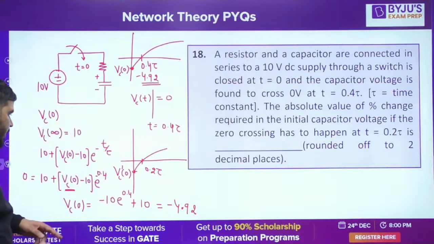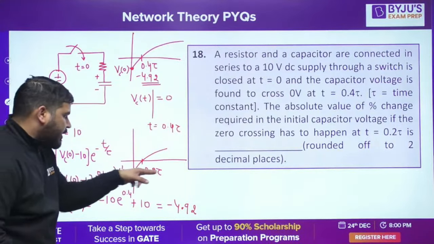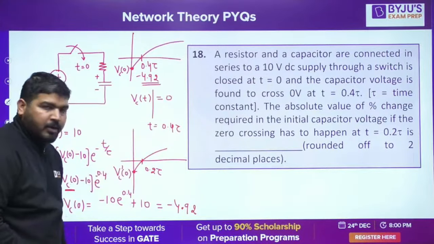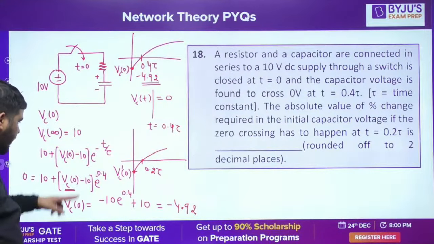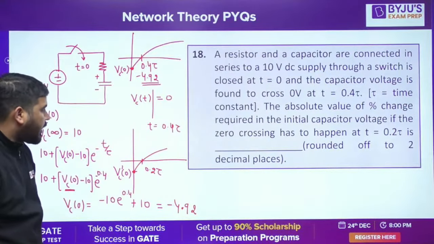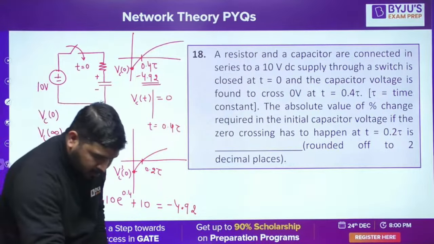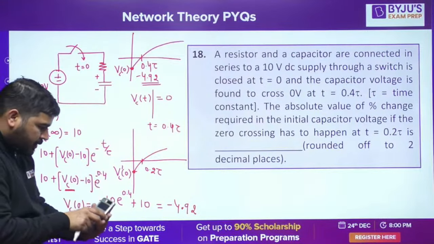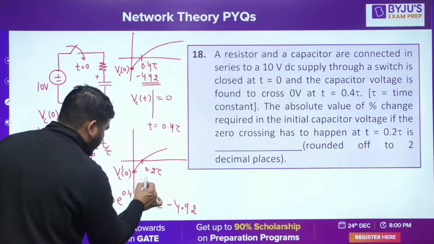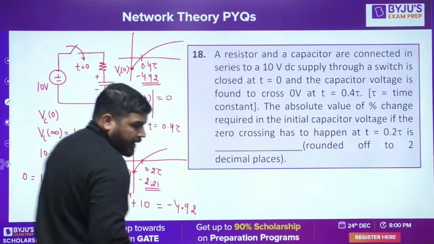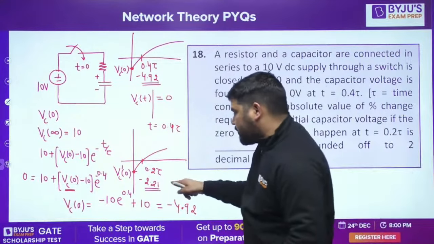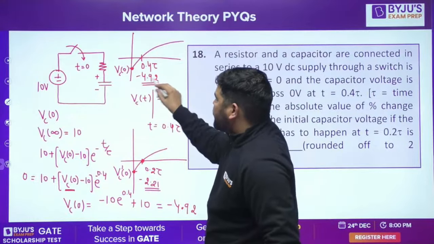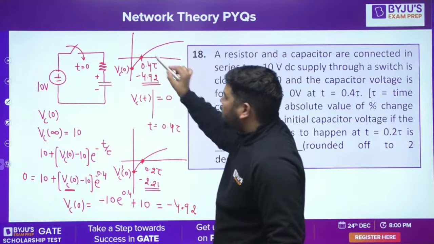If you want that zero crossing should take place at 0.2 tau, then what should be this initial voltage? The equation will remain the same. Now in place of this 0.4 you put 0.2. If you put 0.2 here, then the initial voltage is minus 2.21. It means if the initial voltage is minus 2.21, then the zero crossing will come after 0.2 tau, and if the initial voltage is minus 4.92, then the zero crossing will come at 0.4 tau.